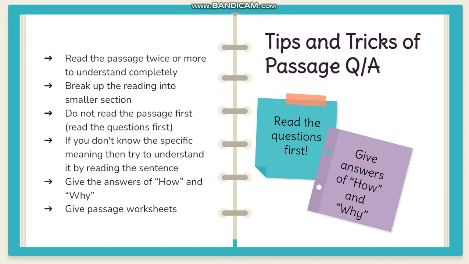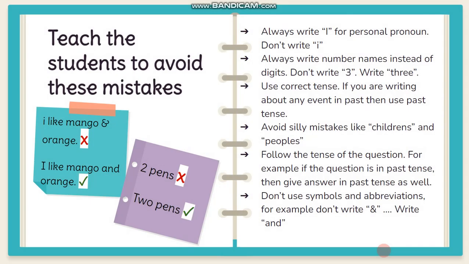If you don't know the specific meaning, then try to understand it by reading the sentence, and you can understand the meaning automatically. And give the answers of how and why. Don't ever neglect these questions. And at the last, you can practice with some worksheets. So these are some important things in the boxes. Now, always avoid these mistakes.